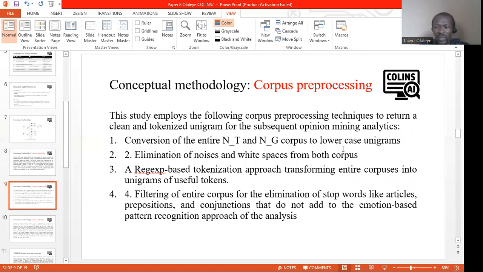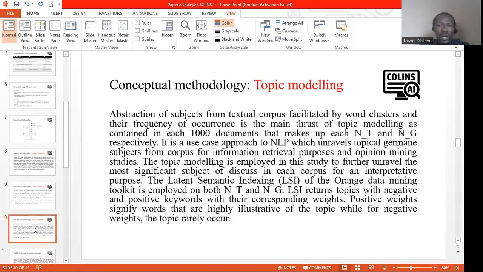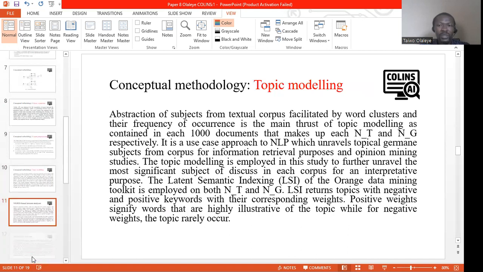Then the corpus were pre-processed to remove noise, and several other pre-processing techniques were done, including conversion of the entire corpus to lowercase, elimination of noise, tokenization, and filtering of stop words like articles, prepositions, and conjunctions. After that, this study also employed topic modeling to extract topics from the two unique corpora. For topic modeling, the study used the latent semantic indexing technique of corpus modeling on Orange Data Mining to extract topics from the textual corpus.